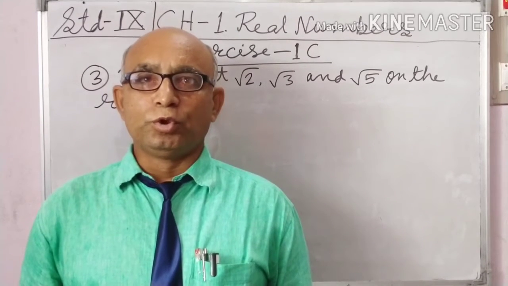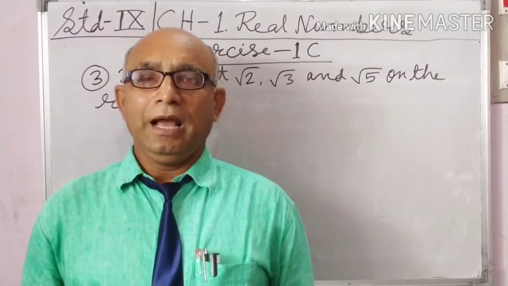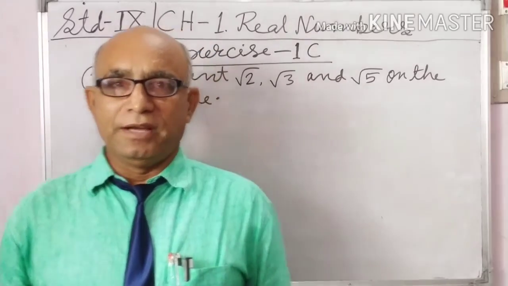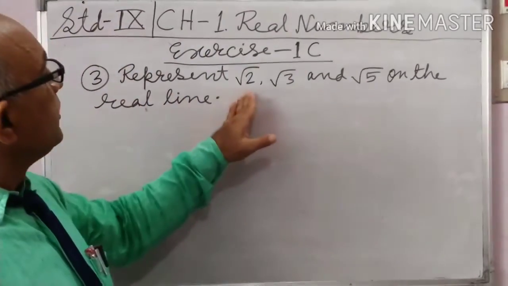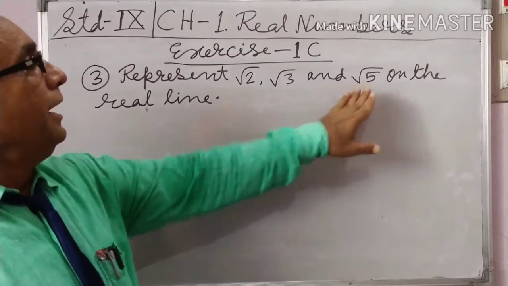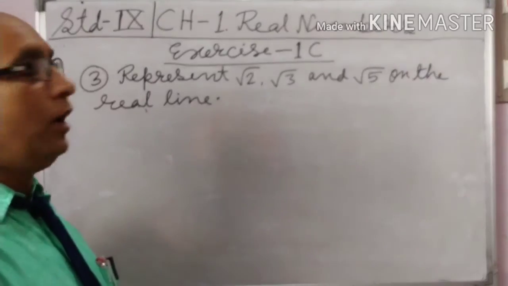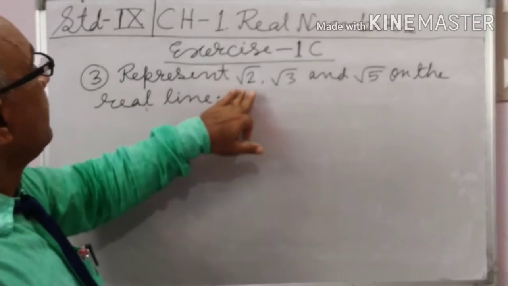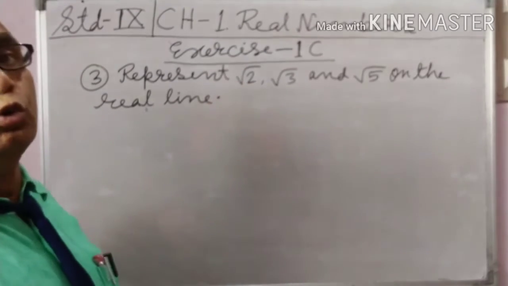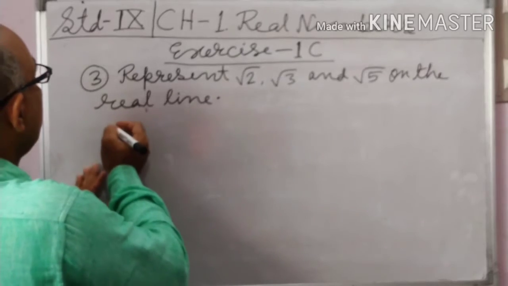Represent root 2, root 3 and root 5 on the real line. Students, first of all, I am representing root 2 on a number line.